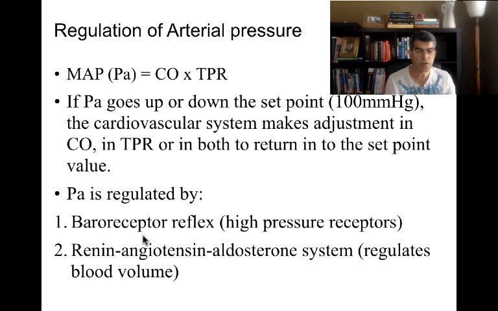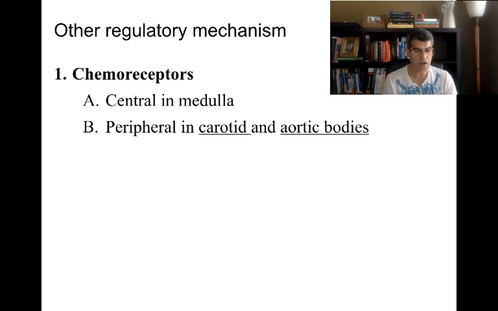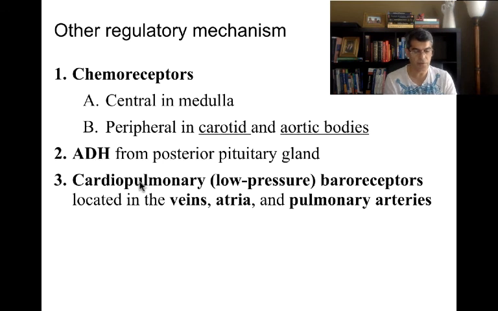Are these the only way to control blood pressure? The answer is no. The other regulatory mechanisms are three of them. One is the chemoreceptors, another one is ADH, and the third one is called cardiopulmonary baroreceptors.